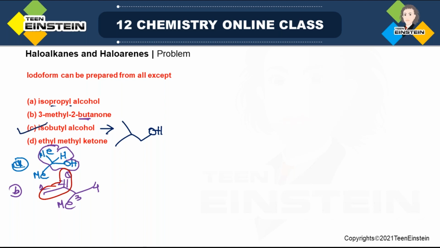But if it is single choice, that means the last molecule will also give. And if you draw the structure of the last one, it is ethyl on one side, methyl on one side, and then keto. So here also you have a ketomethyl group. So this will give iodoform. So option C is the correct option.